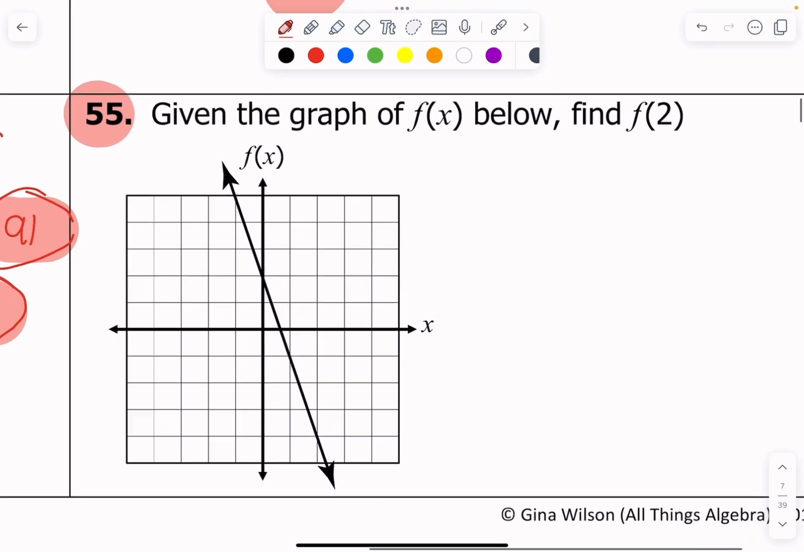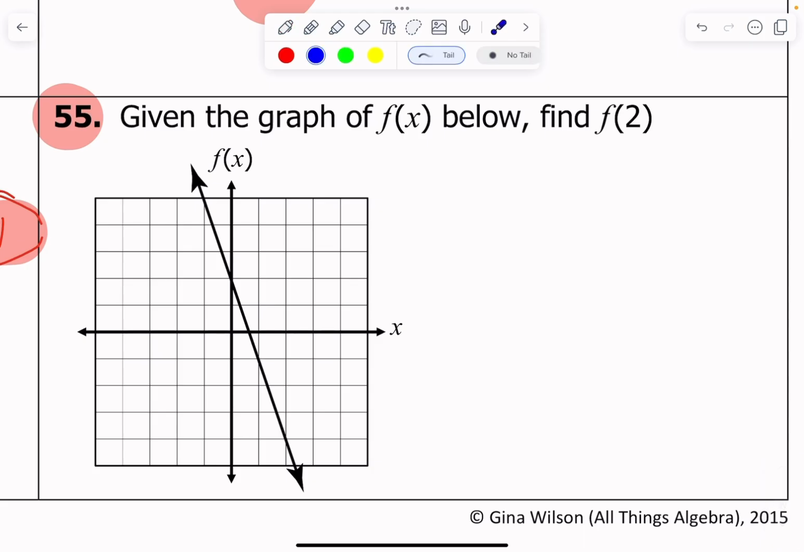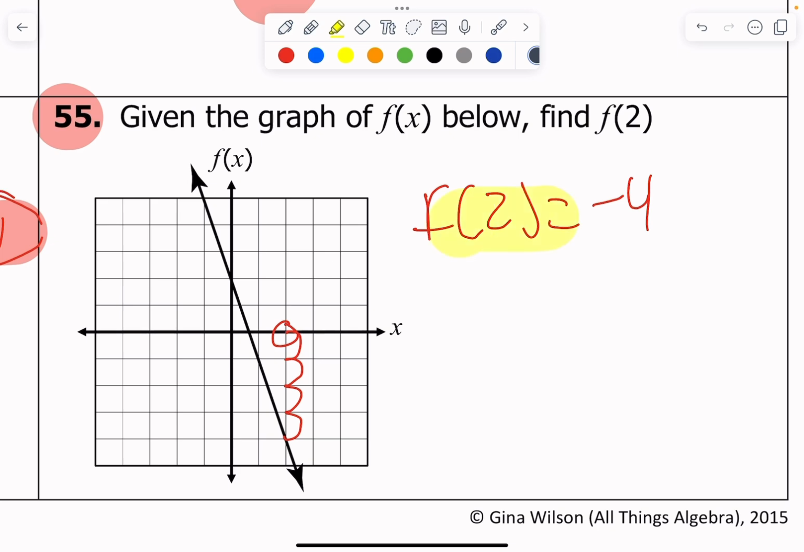Very good. All right, 55, given the graph of some function, here is the function, find f of 2. This is an x value, so find x equals 2, and then it's asking the question, what's your y value? Well, at x equals 2, which is right here, my y value is 1, 2, 3, 4, negative 4. F of 2 is equal to negative 4. Boom, chicka boom, we're done.